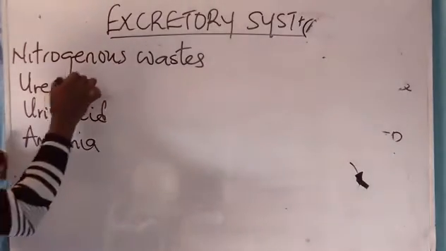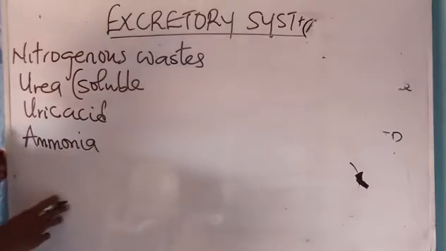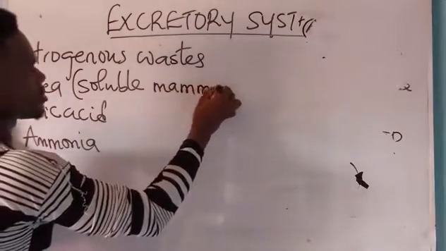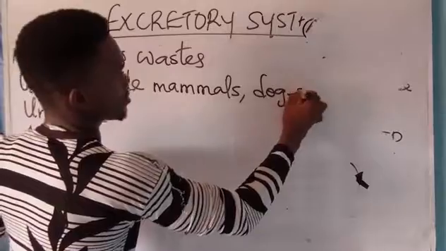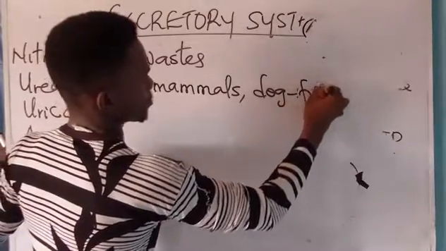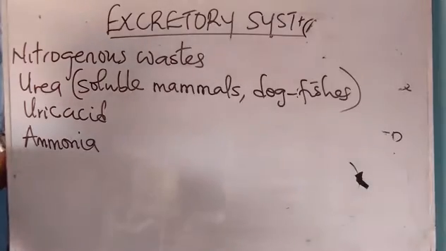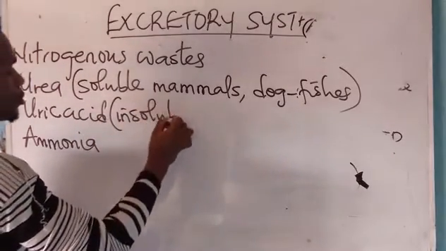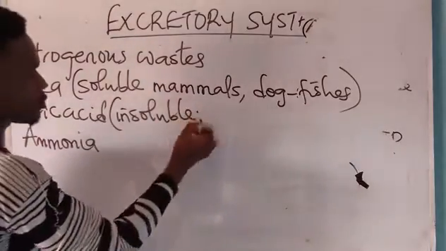Now, urea is highly soluble and is excreted by mammals and dogfishes. Mammals and what? Dogfishes. Uric acid is insoluble. Uric acid is what? Insoluble, and actually it is toxic.